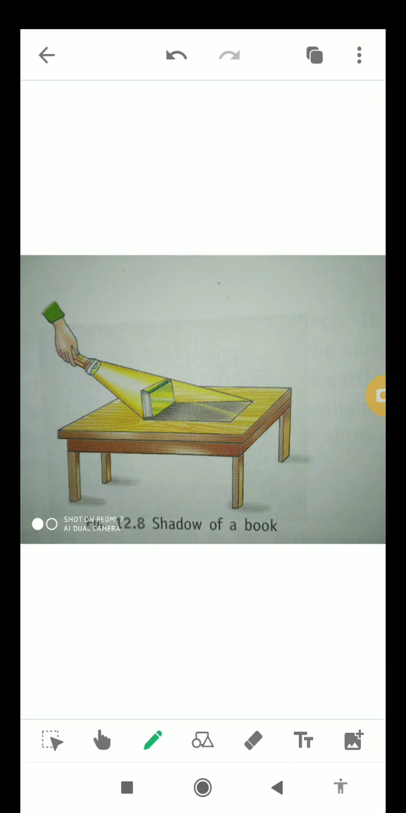First of all, I will tell you the example of a book. Whenever you pass light through a torch on the book, and you put the book on the table, then the light will be blocked by the book, as the book is an opaque object, as you all know, and the shadow will be formed behind the book, of black color. So for forming a shadow, it is important that a screen is there, and in this case the screen is the table.